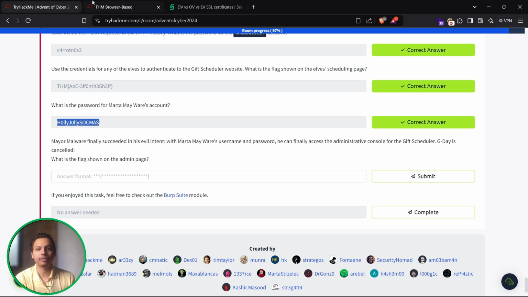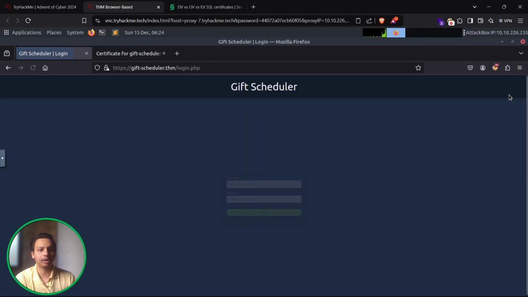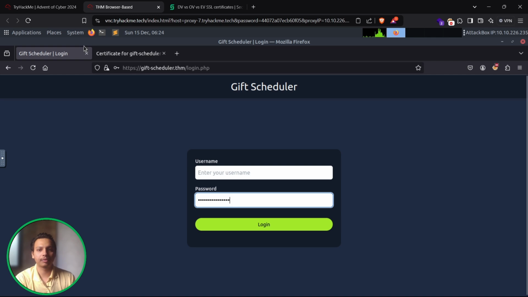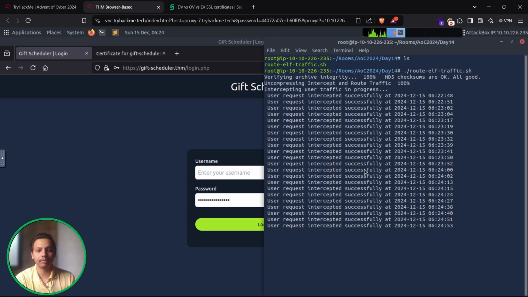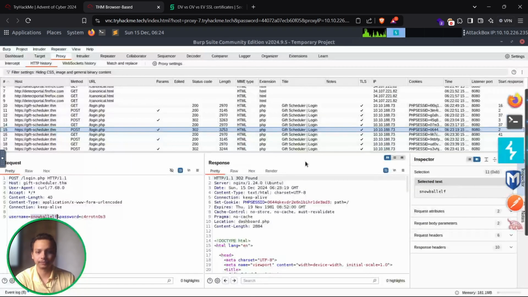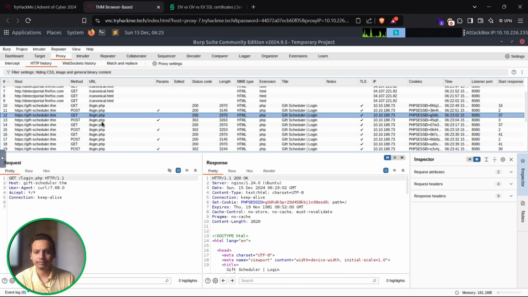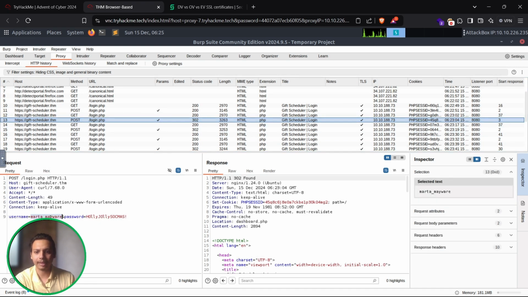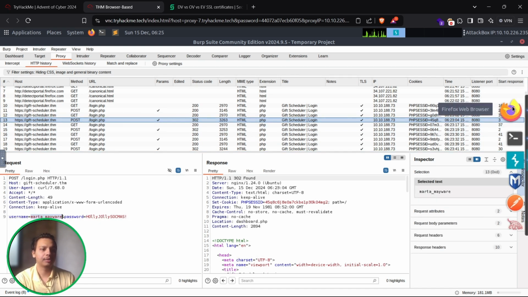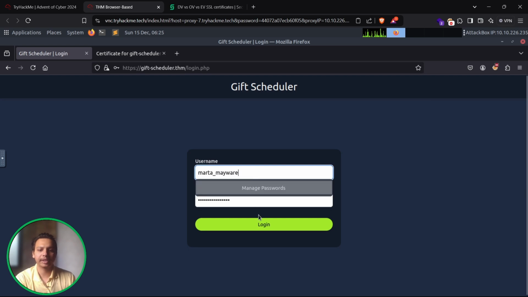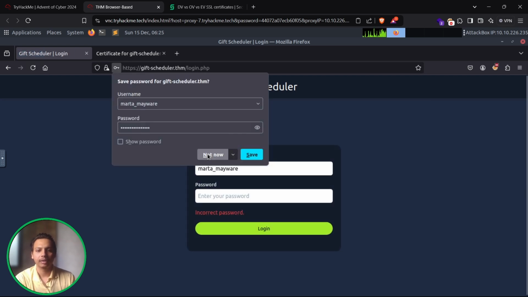So over here we have to copy that password, go to logout. Again we have to log in to the account. Here we can see the username. Copy the username and password, paste it, and hit login.